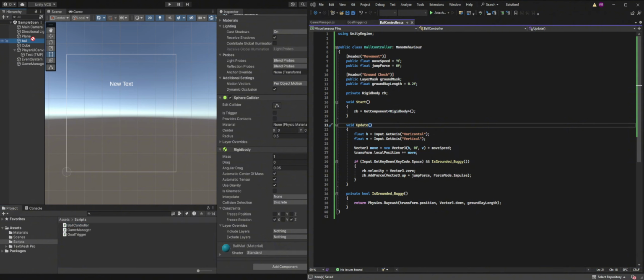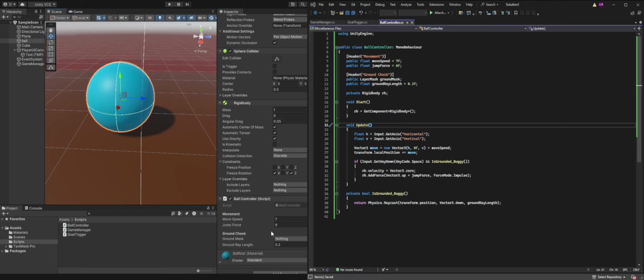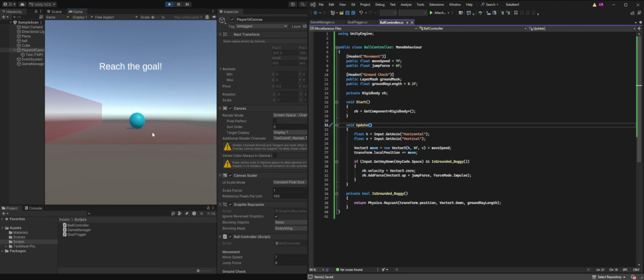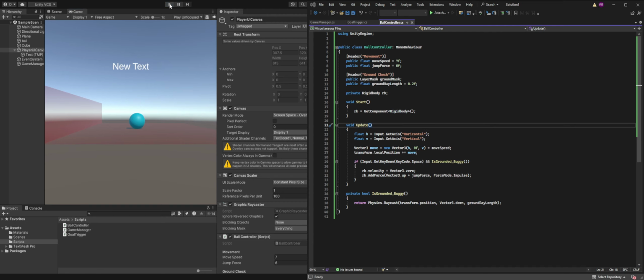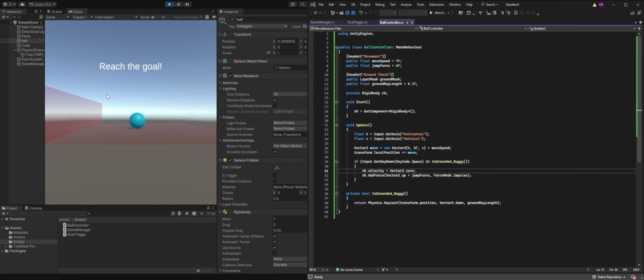So this wouldn't work. Ah, there we go. Let's go back into the 3D view, double click on that ball. Oh, look at that. Oh, there it is. Hey, all right, let's press play. Go to the game. Nothing happens. That's weird. Let's try that again. Press play. Reach the goal. Nothing happens. All right, let's take a look at the script. Okay. Technically, this should jump. It's not doing anything.